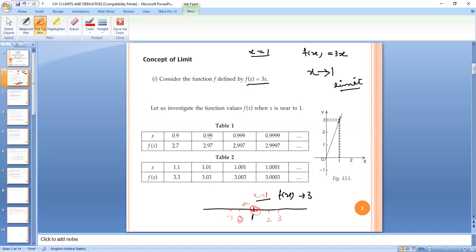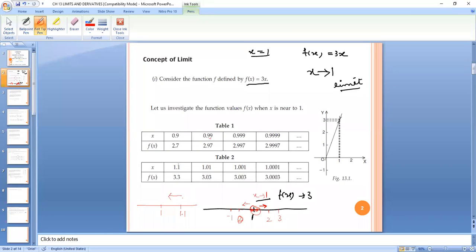Now I'll take the right side of 1. That means values ahead of 1. I'm taking 1.1, right? On a number line, if this is 1, I'm taking 1.1 here. I'm coming from the right now.